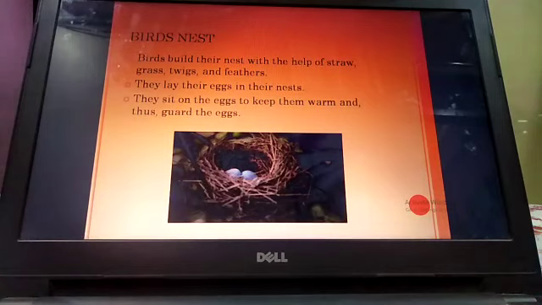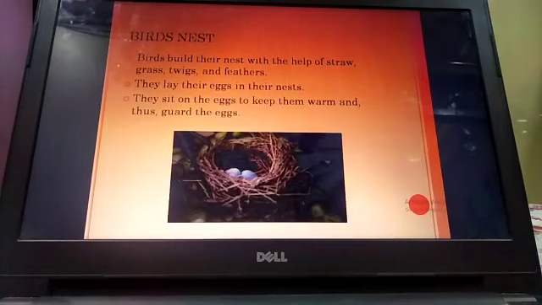Now coming to the next point, that is bird's nest. Now birds build their nest with the help of straw, grass, twigs, feathers and whatever they get. They lay their eggs in the nest. The birds sit on the eggs to keep them warm and to guard the eggs, to safeguard the eggs.